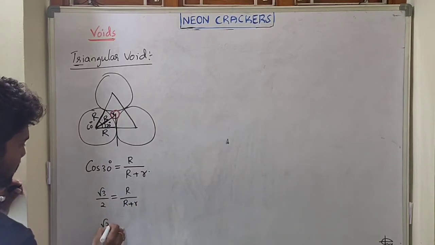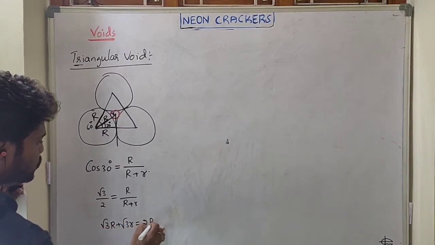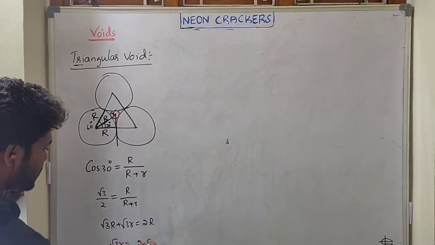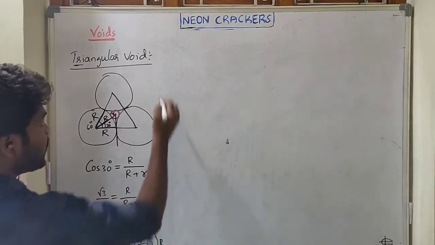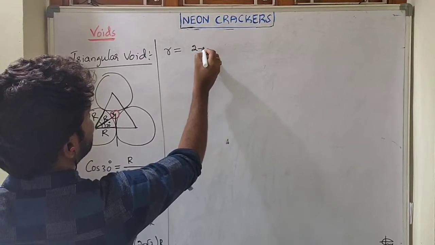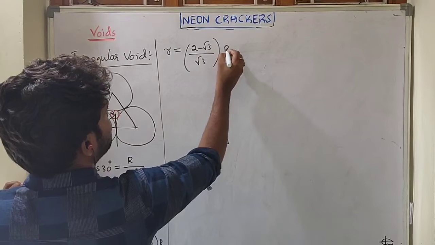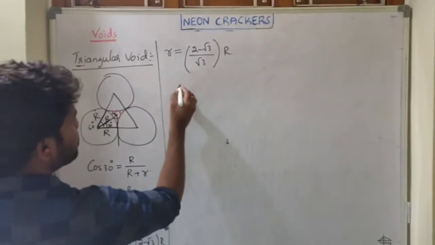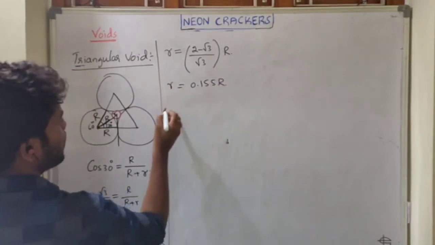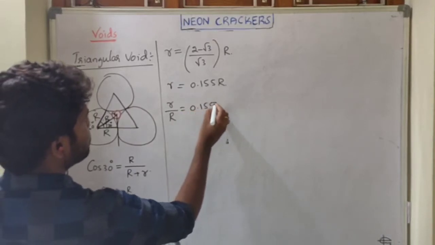If you simplify, root 3 capital R plus root 3 small r equals 2 capital R. So root 3 small r equals 2 minus root 3 times capital R, and small r equals (2 minus root 3) upon root 3 times capital R. If you simplify this, we get small r equals 0.155 capital R. Sometimes they may ask r upon R equals 0.155.